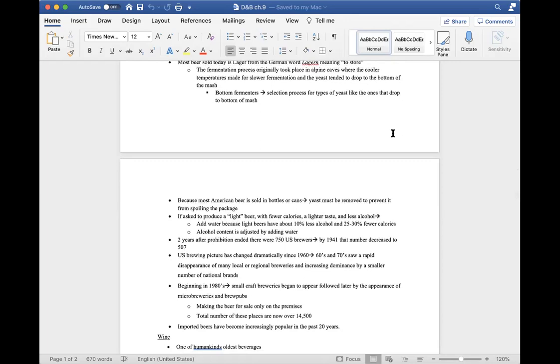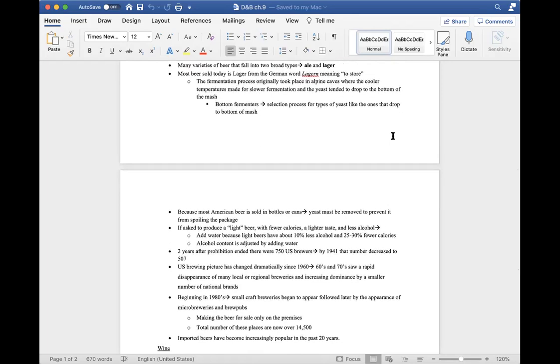In this section, we also talk about how beer is sold in bottles or cans. Because of this, the yeast must be removed to prevent it from spoiling after packaging. This is usually accomplished by heating it, also called pasteurization. Then I got into how 2 years after prohibition ended, there were 750 US brewers, but by 1941, the number had dwindled to 507.